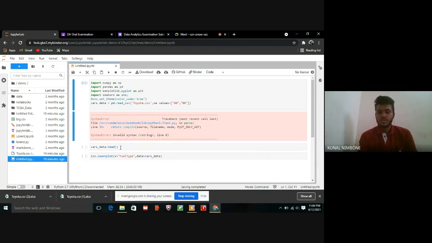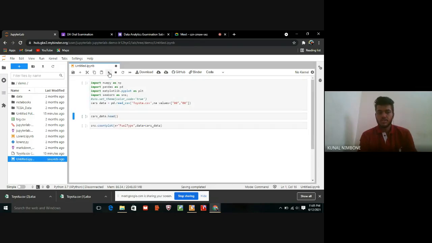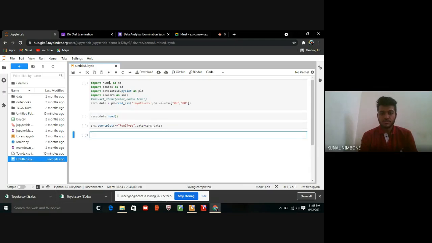To execute the program, in SNS plot here we can type for fuel type and car data. This is a program.